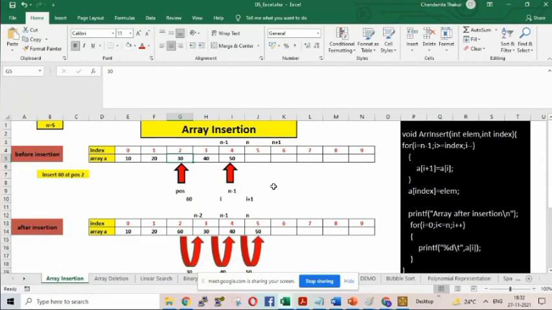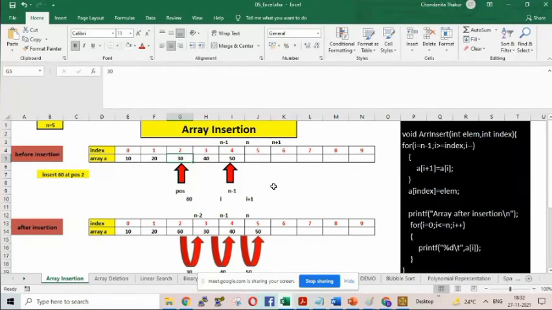Diagrammatically I think it will be good. I will explain it in the next class, but as of now, understand this: all of you close your eyes and imagine you have one array of 100 elements. You have 98 elements, the array is almost filled. 100 locations, 98 locations are filled, and the last 2 locations are empty. Can all of you imagine?